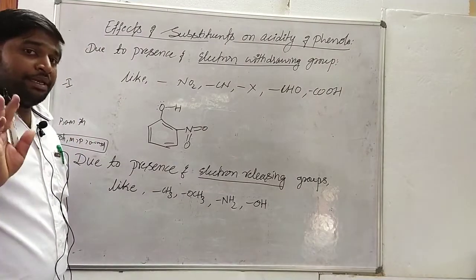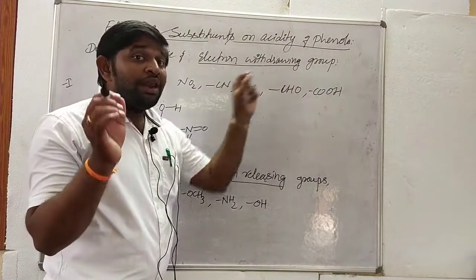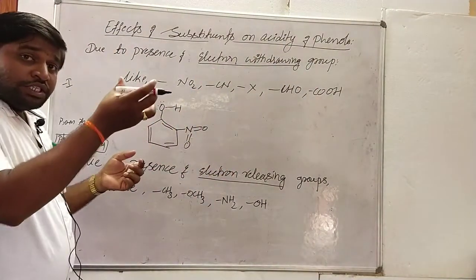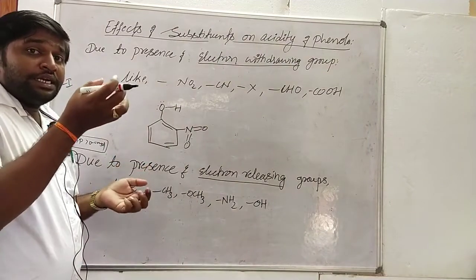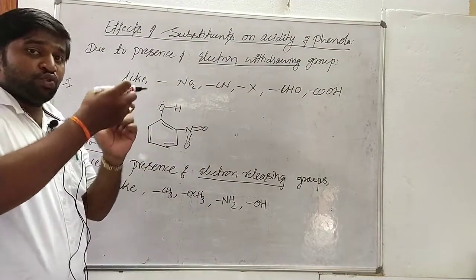So what happens if there is a presence of electron withdrawing groups? Electron withdrawing groups means the substituent has a tendency to attract the electrons towards itself.